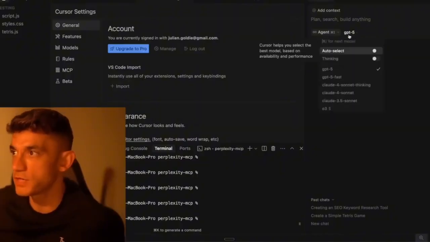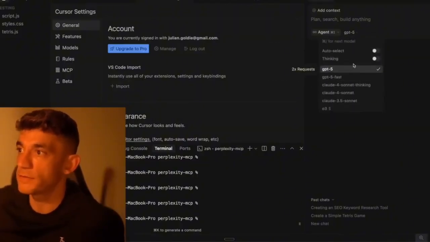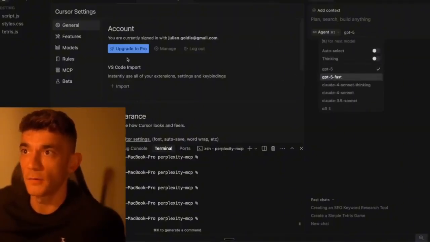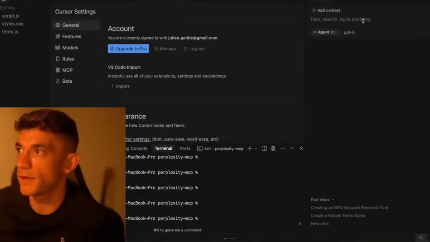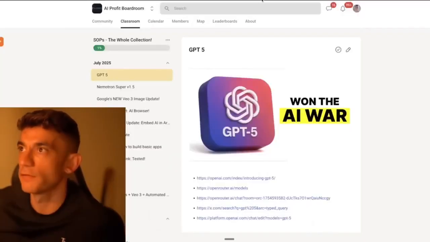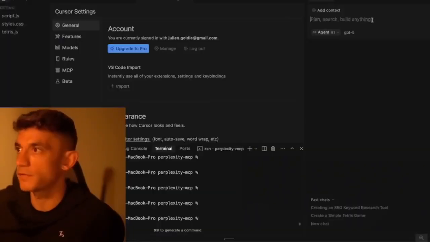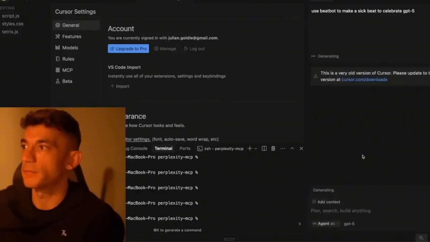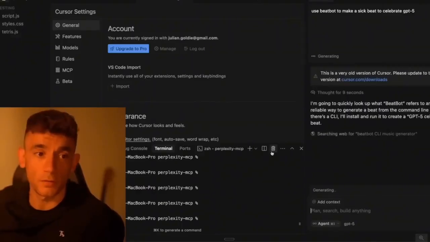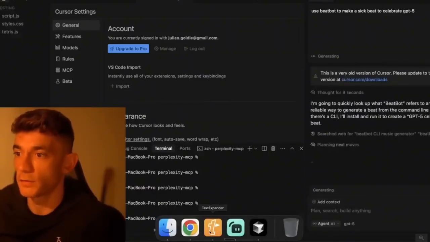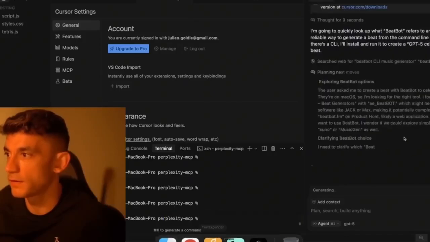But yeah, you can see we've got GPT-5 down here. We can switch between GPT-5 and GPT-5 Fast. We can use it for free as far as I'm aware. Let's see if we can do the same thing. So if we go inside the chat room, look at that, GPT-5 is still coding out. We might have to rerun the prompt, but let's take this and that's generating the output here. And there we go. All right, so that's pretty cool. So there you go, problem solved. You can get access to it with Cursor inside here, as you can see.